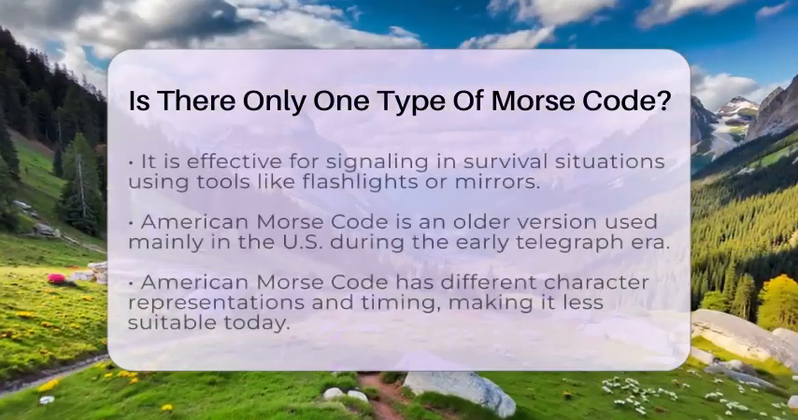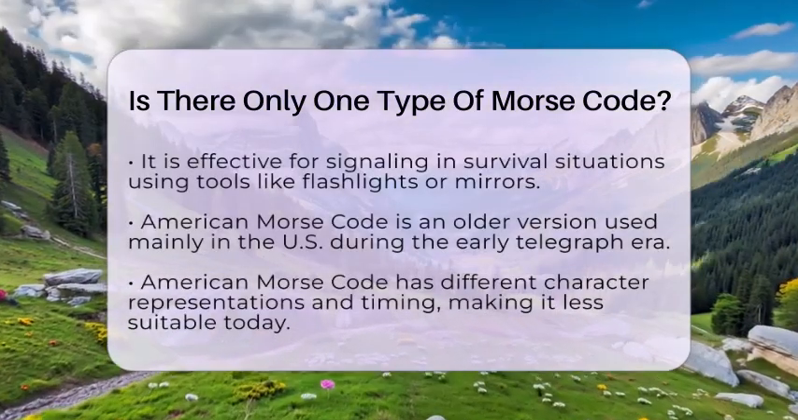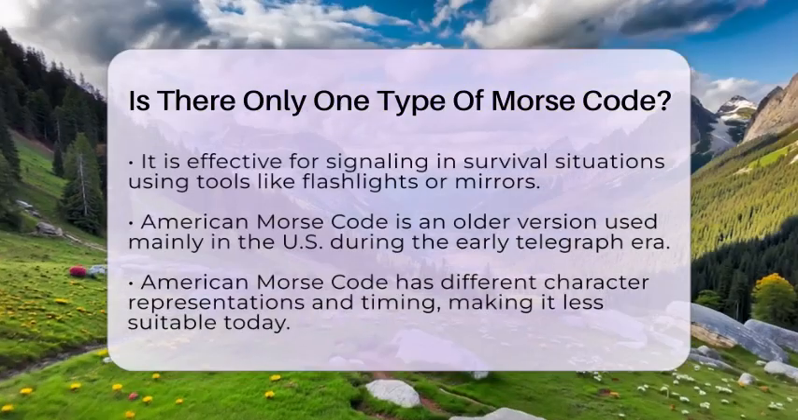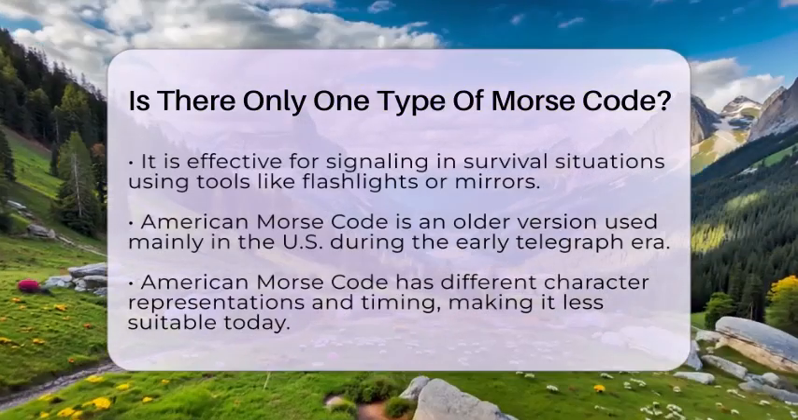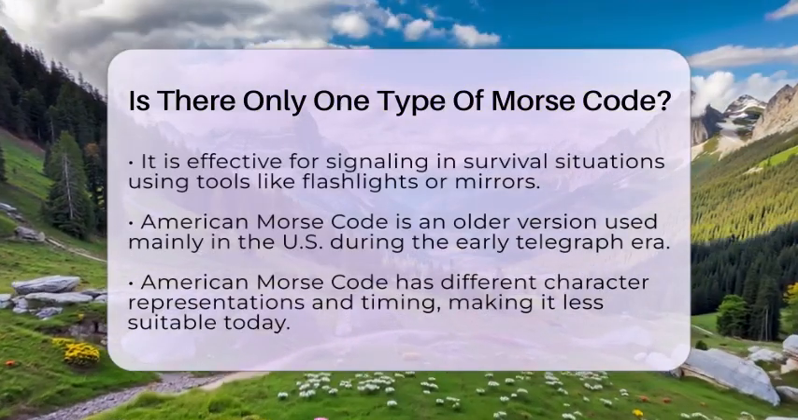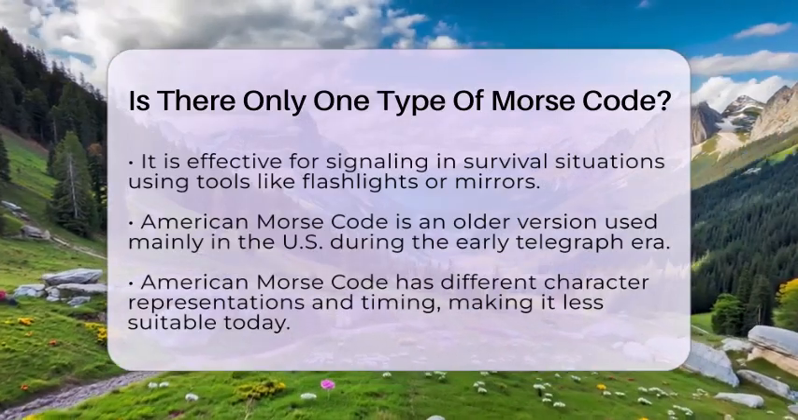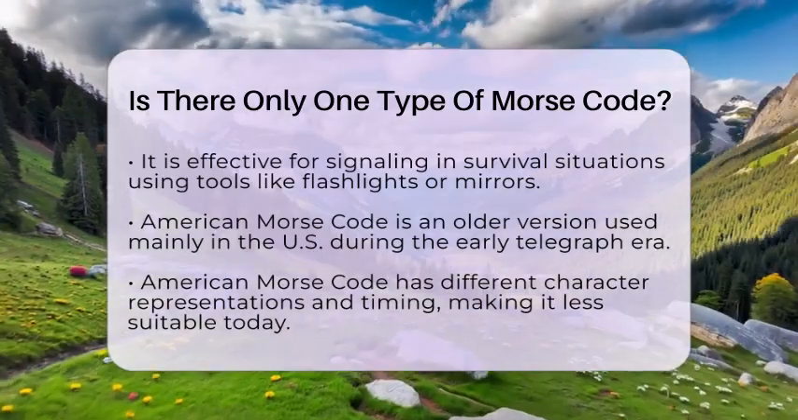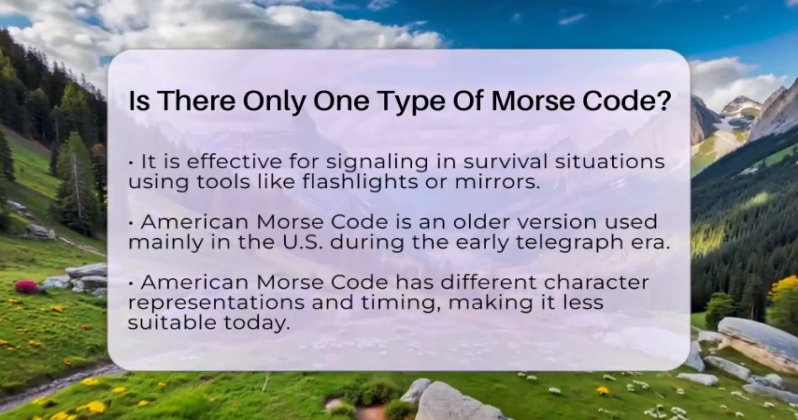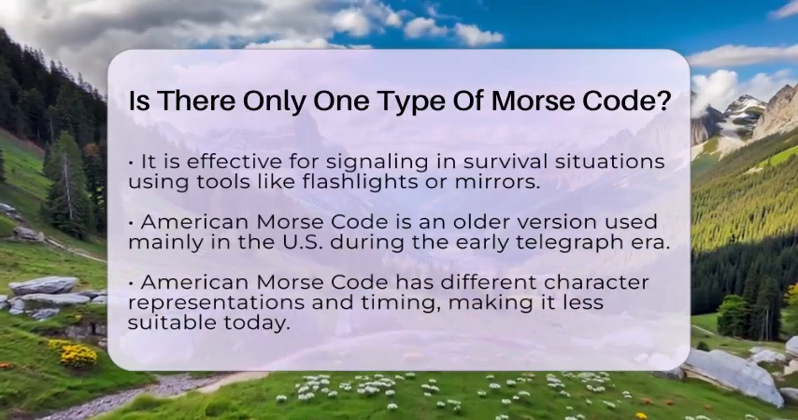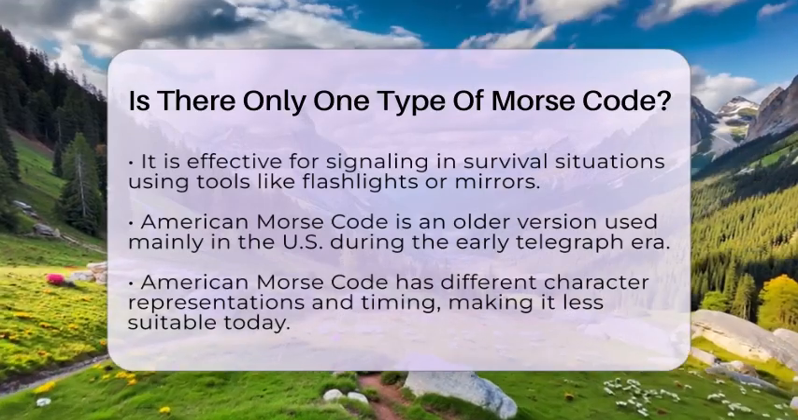On the other hand, American Morse Code is an older version that was primarily used in the United States during the early days of telegraphy. It has different character representations and timing, making it less suitable for international or emergency use today. Because of this, it is largely obsolete in survival situations.